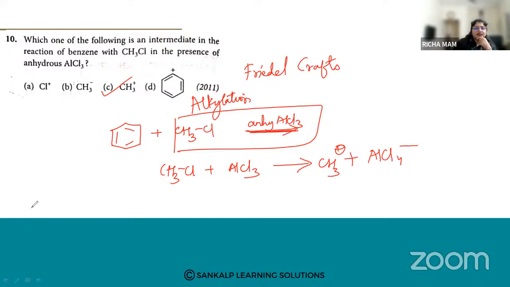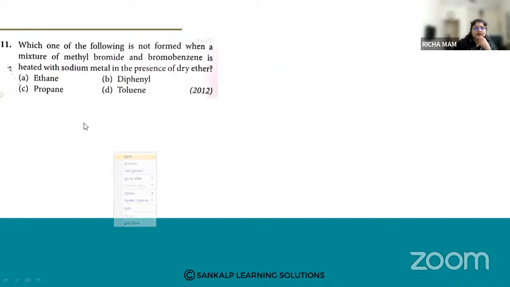Okay, let us go for the next one. Which one of the following is not formed when a mixture of methyl bromide and bromobenzene is heated with sodium metal in the presence of dry ether?